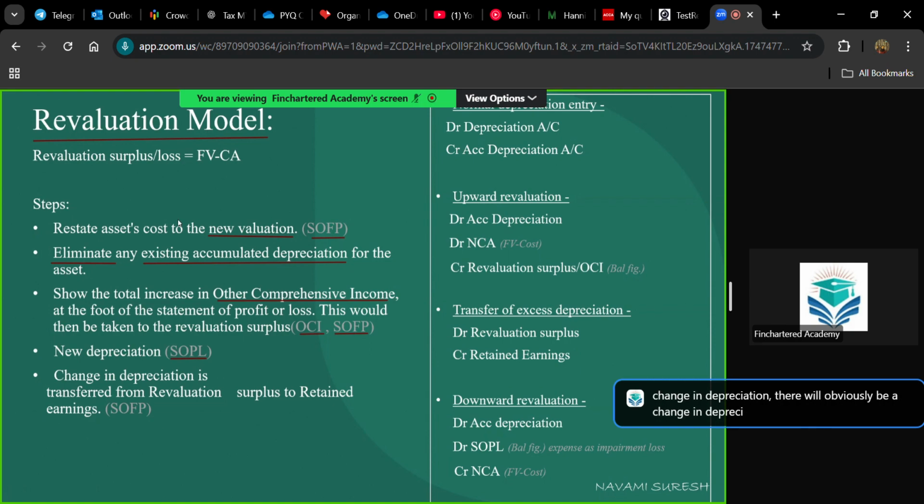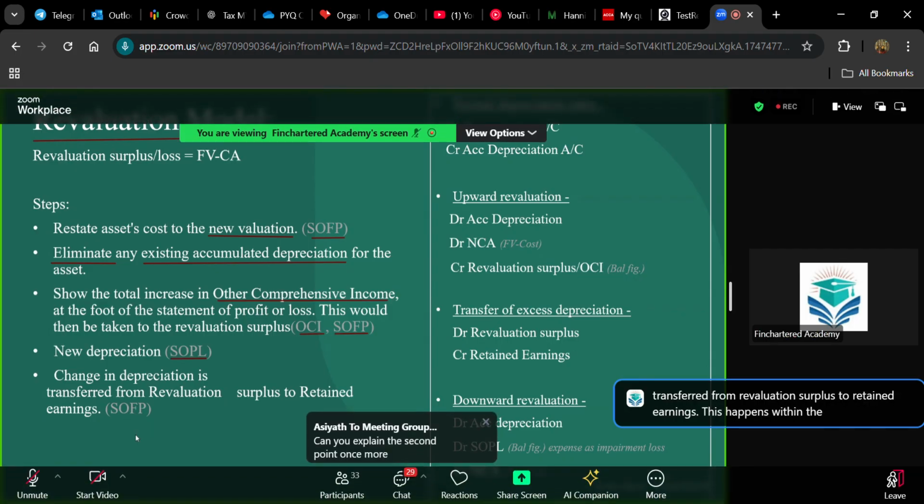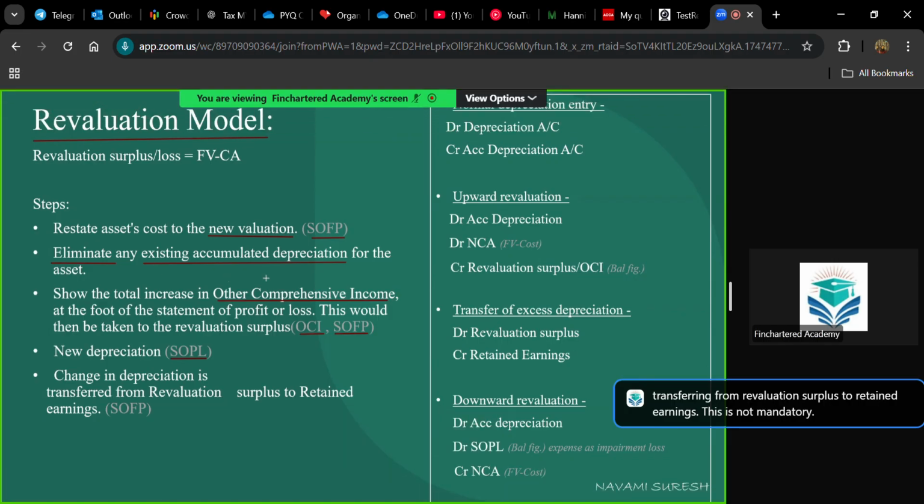Then, if there is a change in depreciation, for example, initially before revaluation you had depreciation as 1,000, and after revaluation you got the new depreciation as 1,500. So the difference between these two, between 1,000 and 1,500, this 500 will be considered as the change in depreciation, and it is transferred from revaluation surplus to retained earnings. This happens within the equity element itself. Under equity itself, you are transferring from revaluation surplus to retained earnings. This is not mandatory.